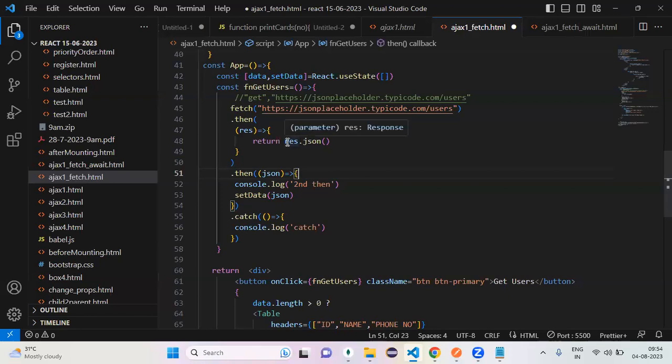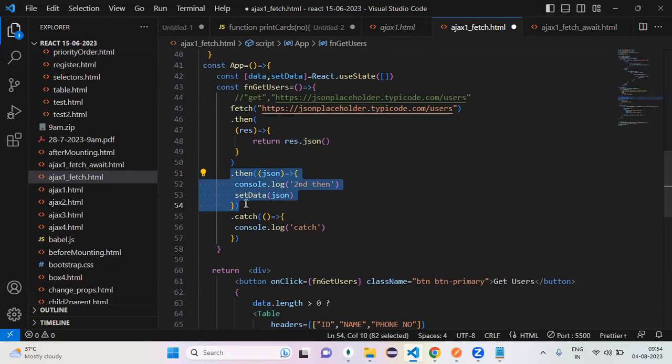Okay, simply here my required data is not there in my response. If you want to get the required data, I want to call one predefined method called json. I need json, but this guy also does not directly give me the data. He gives me what? A promise only. So you have to handle that promise. Yes or no?